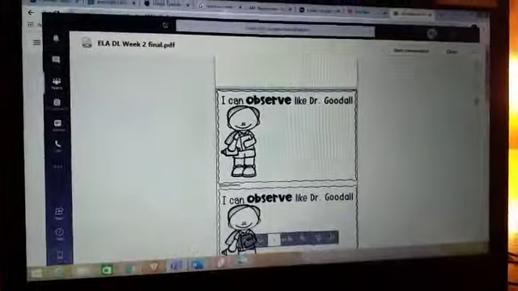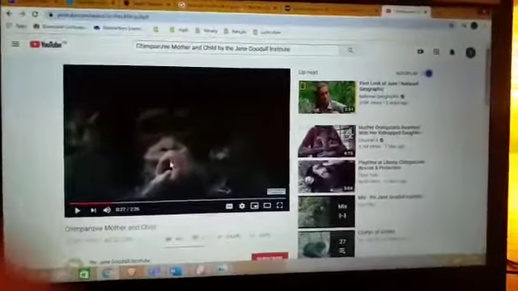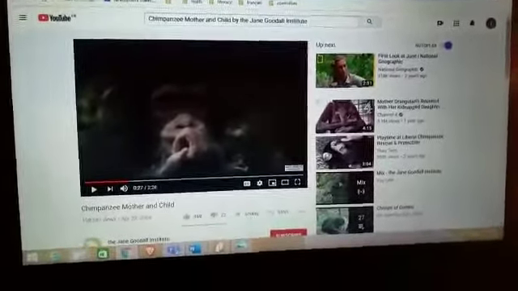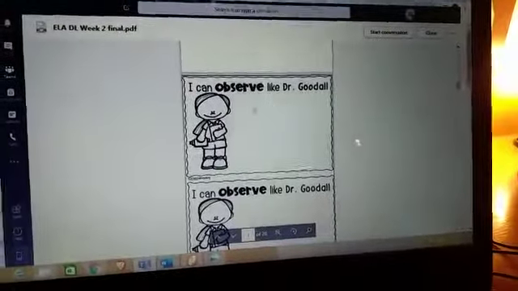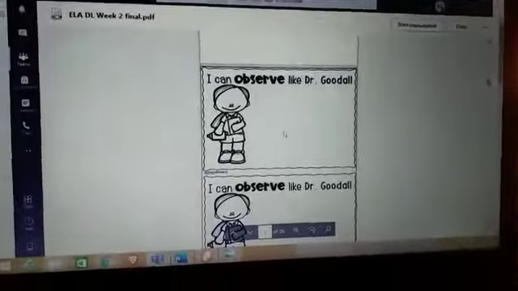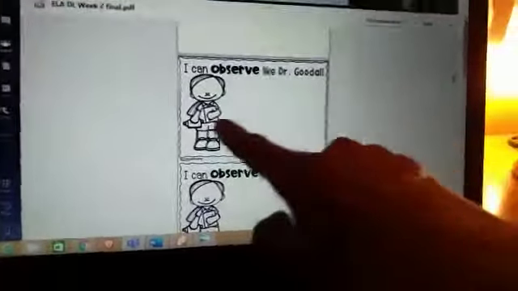You might remember something. I learned from just this little bit was the long-term bond that the chimpanzees form between each other. So I would go back to this and I would write, I learned, or I observed, this is a nice word, I observed that chimpanzees form long-term relationships or long-term bonds with each other.